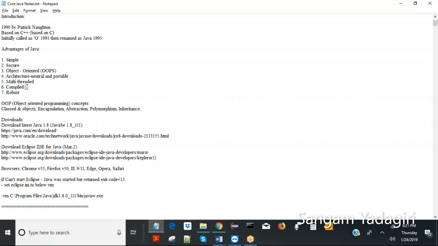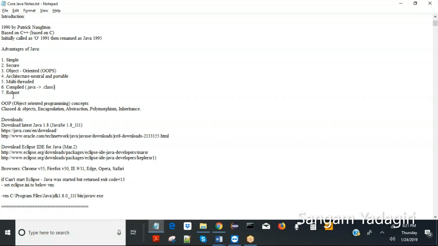So the .java file is what you're going to write, and when you compile it, it will convert that English language, or almost English language, programming language into a machine understandable language, the .class file, right? So compilation means the .java file will be converted to a .class file, and this will be machine language. If you open any .class file, it won't be mostly understood by humans, only the machine can understand. It will be converted into, again, zeros and ones, which is mainly a machine language, the binary system.